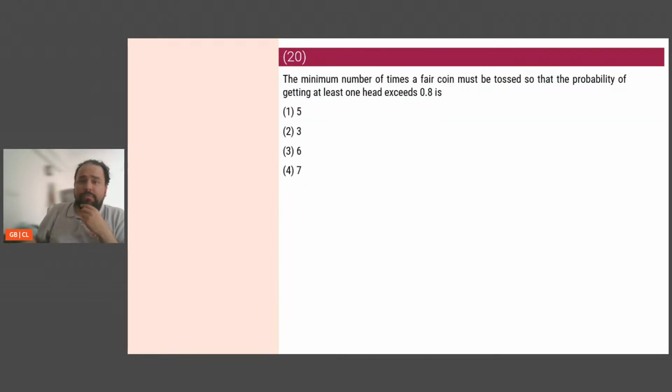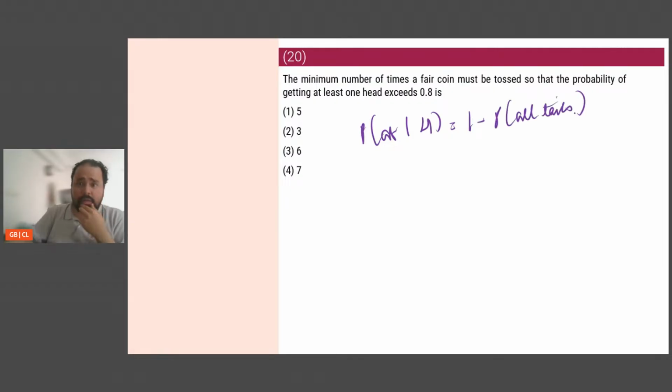The minimum number of times a fair coin must be tossed so that the probability of getting at least one head exceeds 0.8. At least one head. Probability at least one head is equal to 1 minus probability all tails. We know this, right? So let's start with the option. Say if there are two coins, तो मैं क्या बोल दूंगा? 1 minus probability of all tails. Probability of all tails in two coins is 1/4. So the answer will be 3/4, because it is 1 by 2 to the power of n.